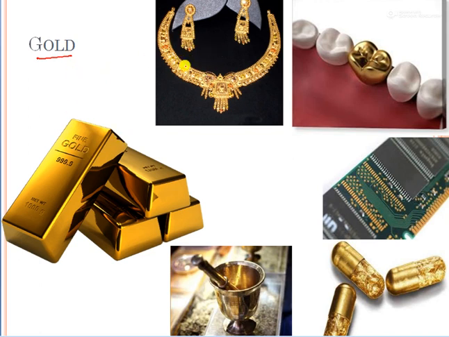So the gold is used for making jewelry. Some people are a big fan of this gold, and they use this gold in their teeth. They even get one whole tooth removed and replaced with gold. And this gold is also used to make vessels, also used in the kitchen, and in the Raja Maharaja time mostly all the vessels were of gold and silver only.